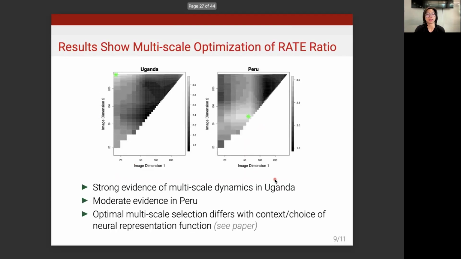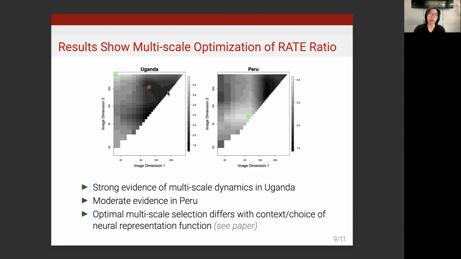What our results find is that there's strong evidence of multi-scale dynamics in Uganda, moderate evidence in Peru, and that multi-scale selections could differ with context and choice of both the representation function that we use, so the base feature extractors that we use, and also the application context of what countries there are. There may be different kinds of multi-level dynamics involved.